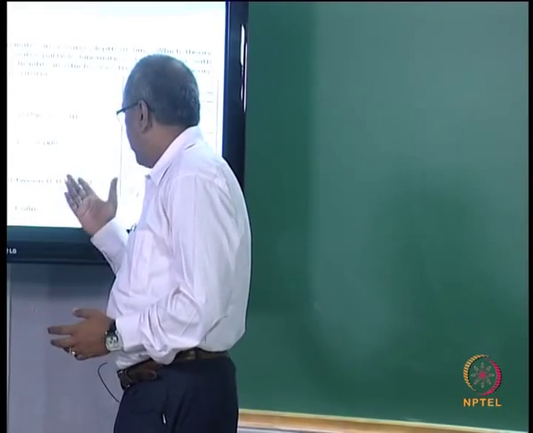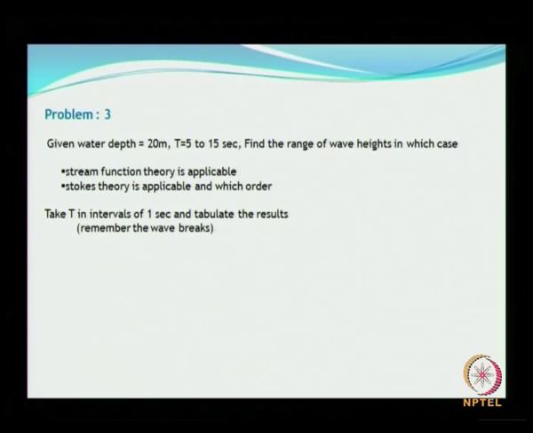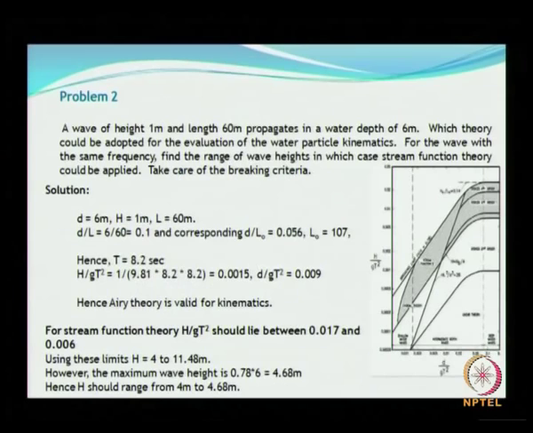That means here water depth is 6 meters, so the wave height cannot be greater than 4.68 meters. So the range of wave heights that could be there is between 4 meters and 4.68 meters.